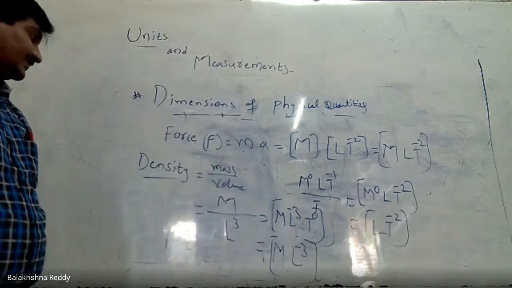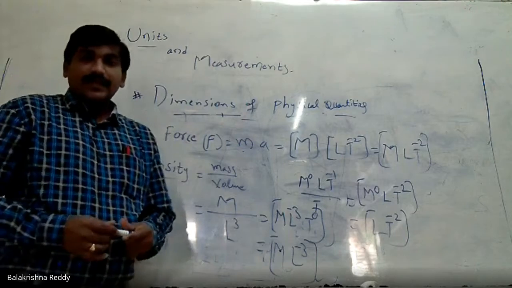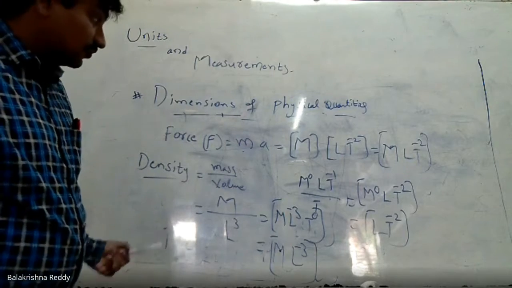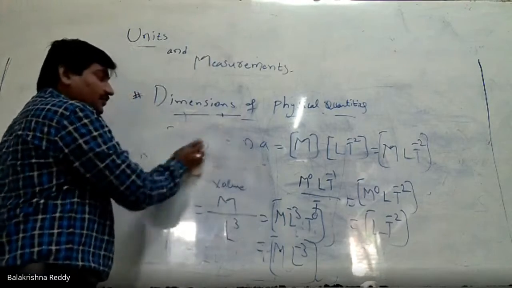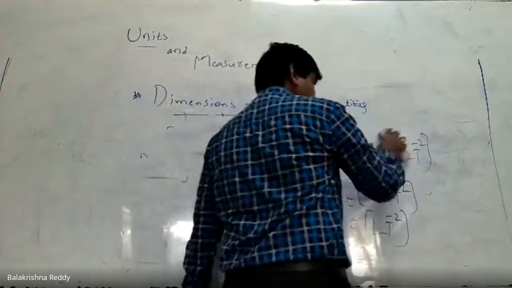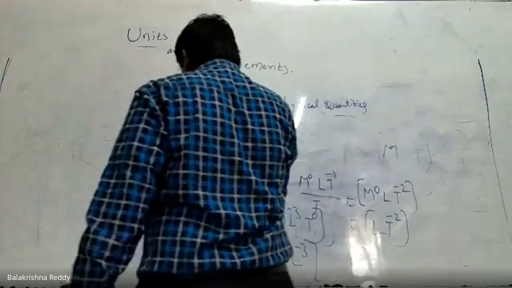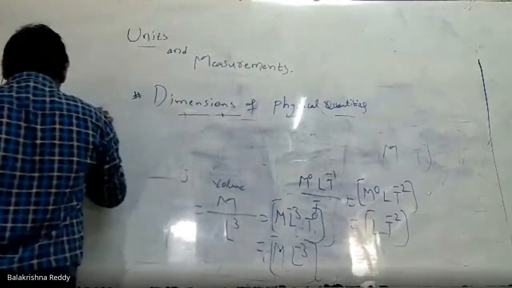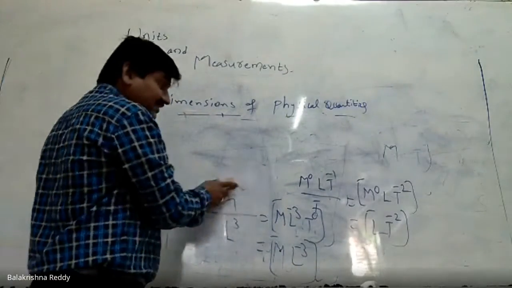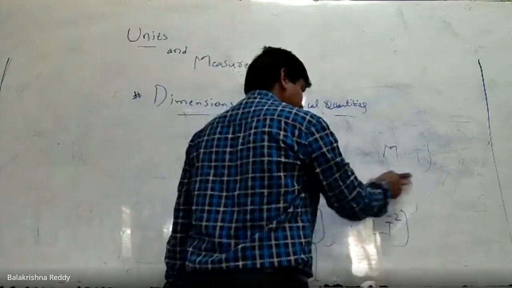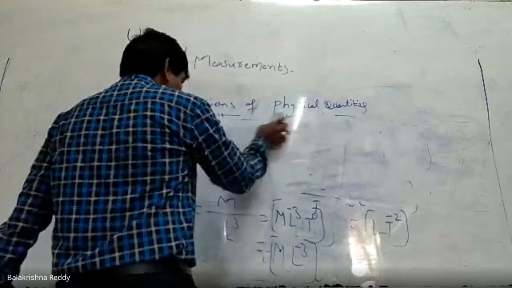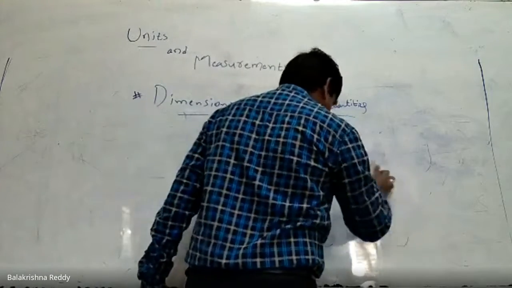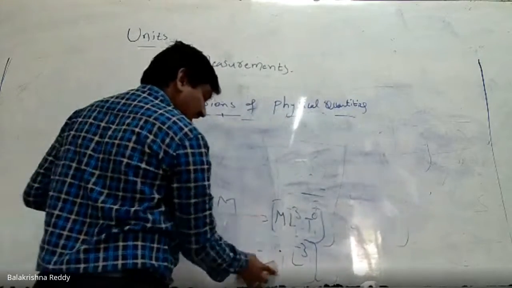If you want to derive many physical quantities, many are available for us to understand dimension formulas. This is the most important concept we need to understand the physics of physical quantities properly, and there are many dimension formulas which we can derive.